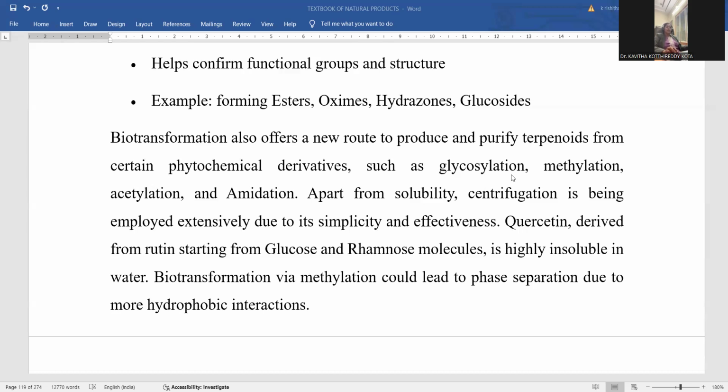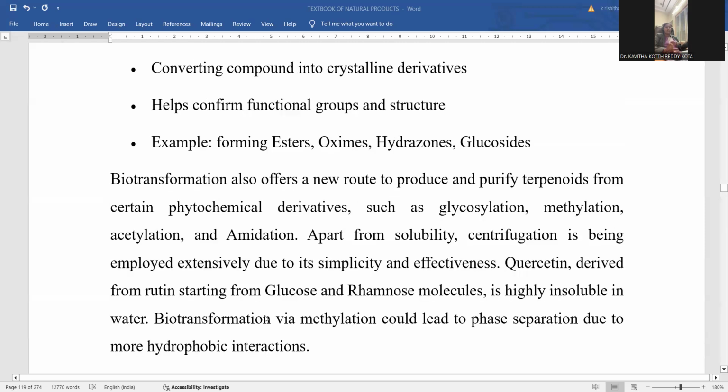You can perform glycosylation upon the molecule, where glucose is added, and methylation is simply operated. Acylation is another simple trick for biochemical transformation in general. Amidation is also a kind of chemical modification, so that the starting liquid material is transformed into crystalline form.